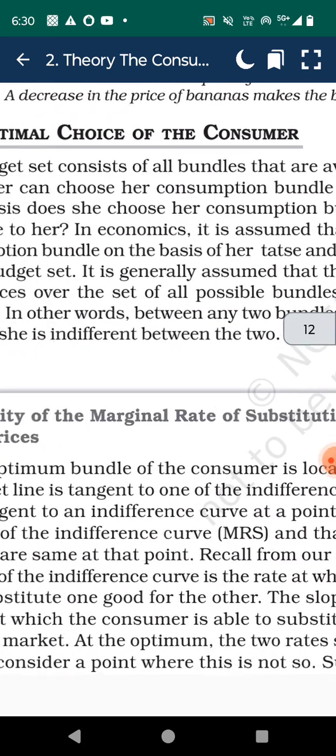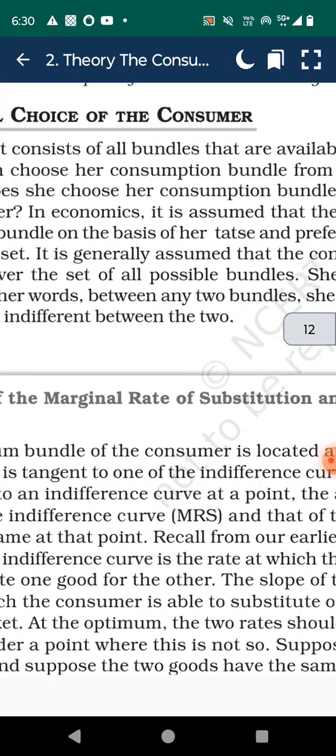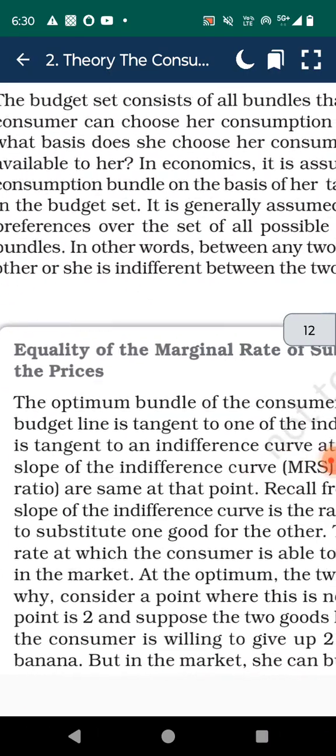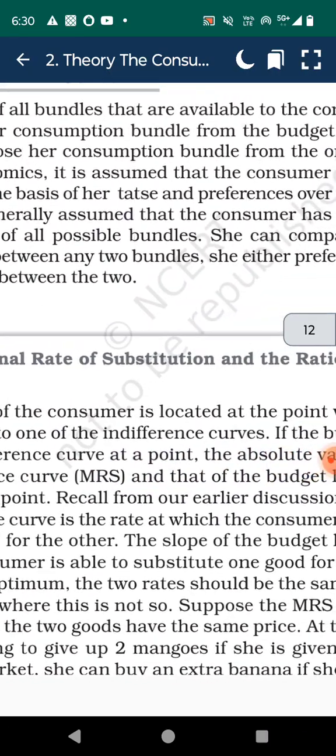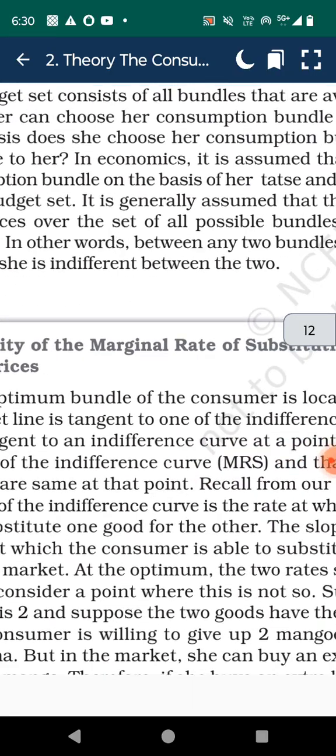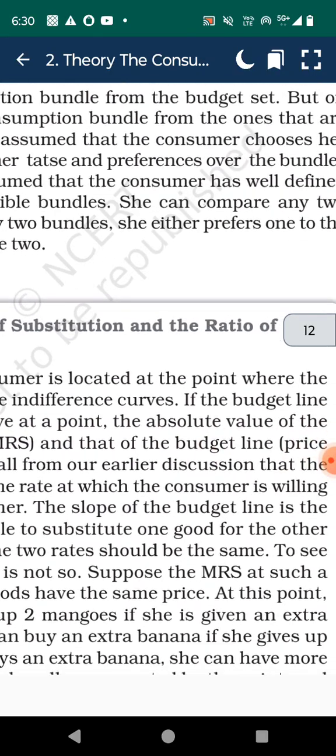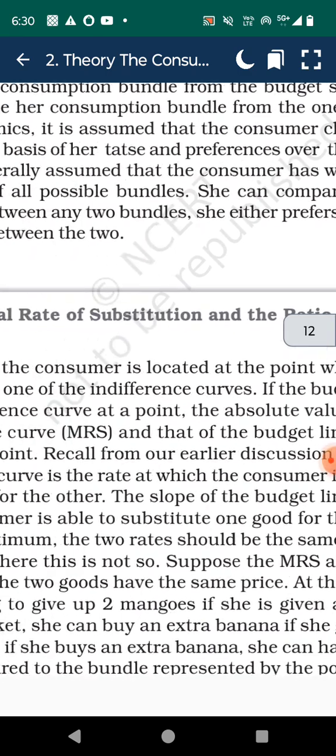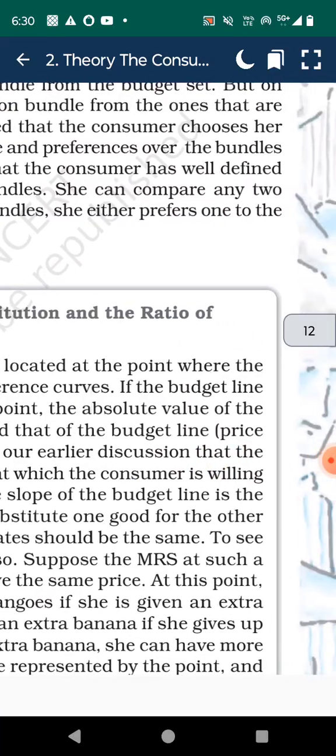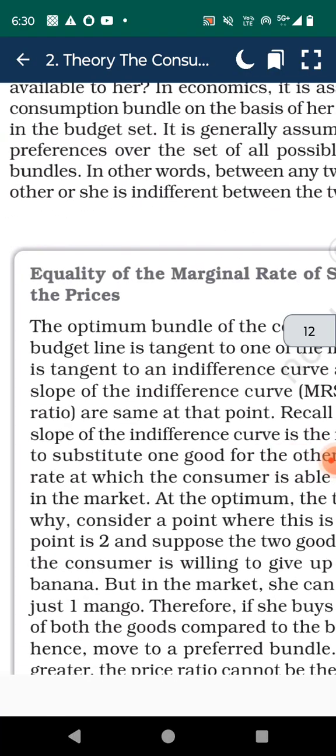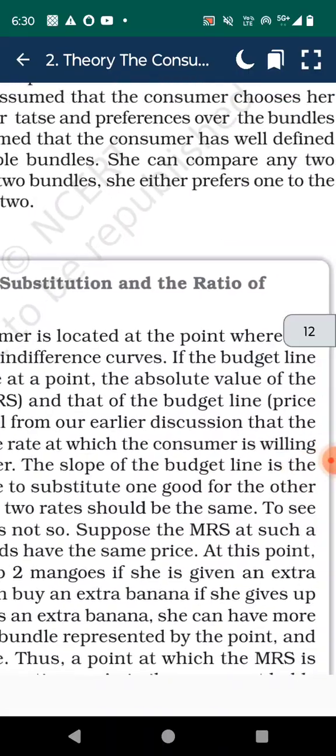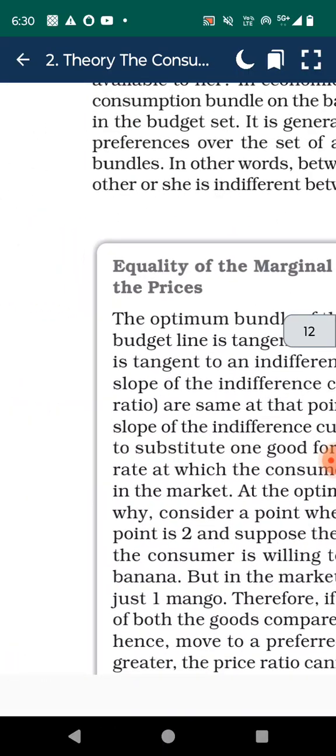Optimal choice of the consumer. The budget set consists of all the bundles that are available to the consumer. The consumer can choose her consumption bundle from the budget set, but on what basis does she choose her consumption bundle? From the ones that are available to her. In economics, it is assumed that the consumer chooses her consumption bundle on the basis of her taste and preference over the bundles in the budget set.